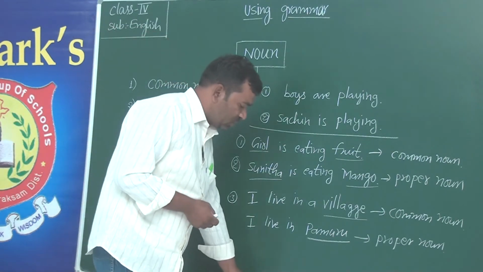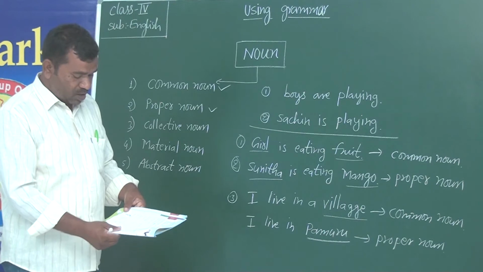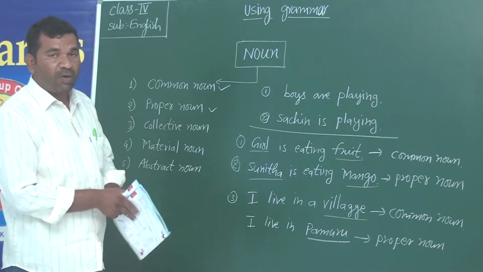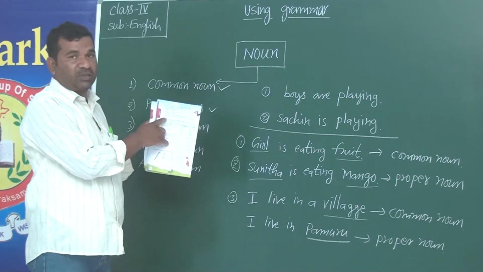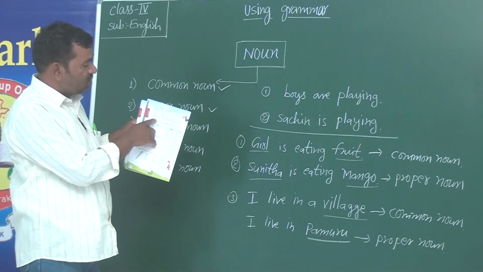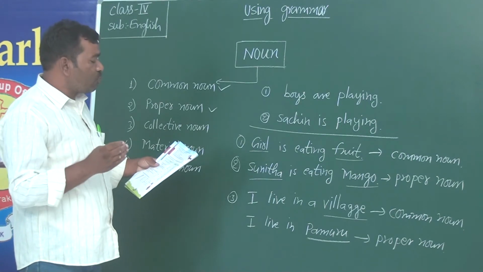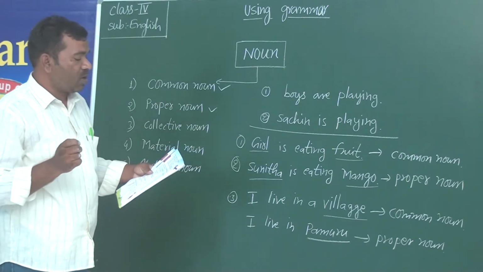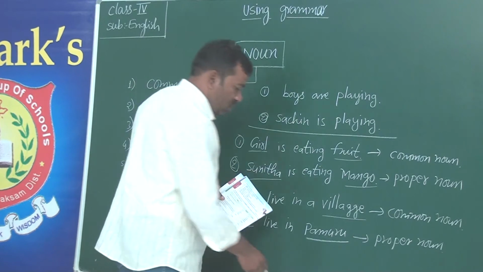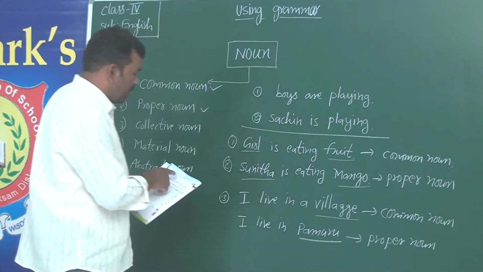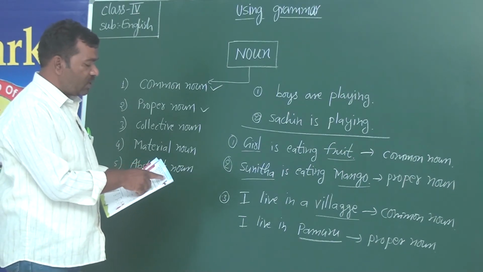Okay? So next, turn the page back to page number 6. On page number 6, you are given 7 sentences. Do you see the 7 sentences? Among these 7 sentences, we have to pick the common noun and the proper noun. How do we do it? Read out the heading: Circle the common noun and underline the proper noun.